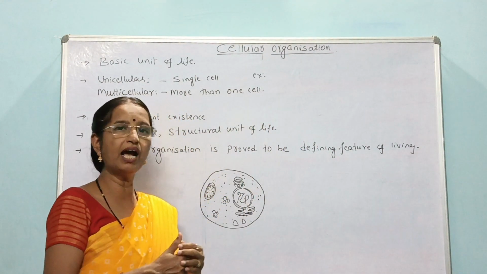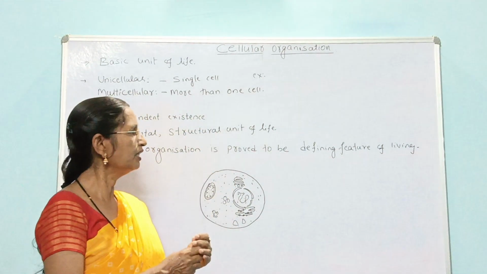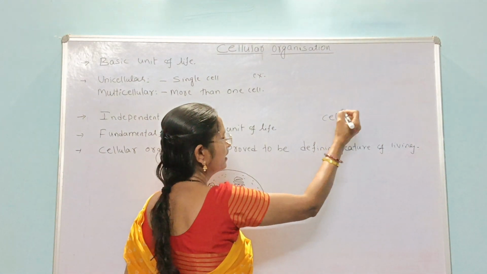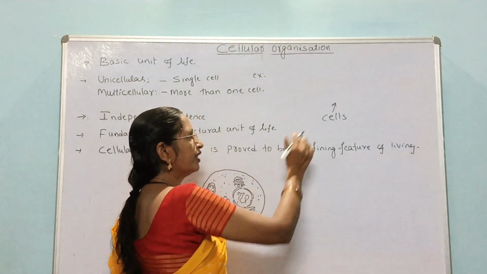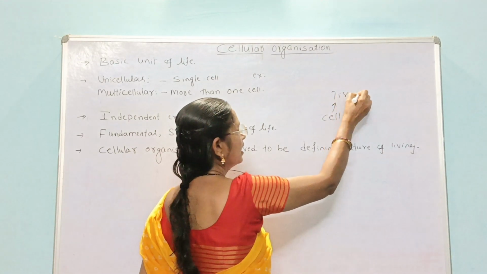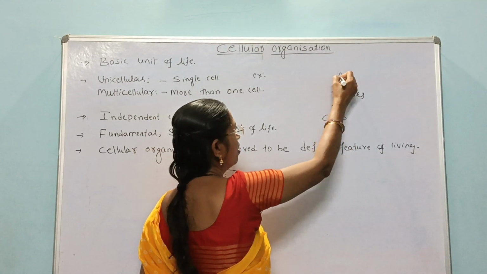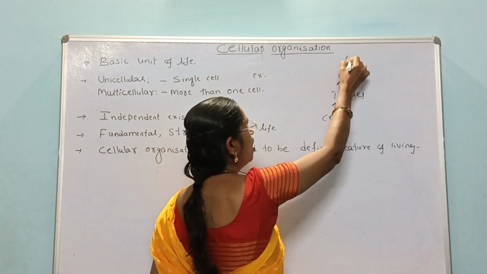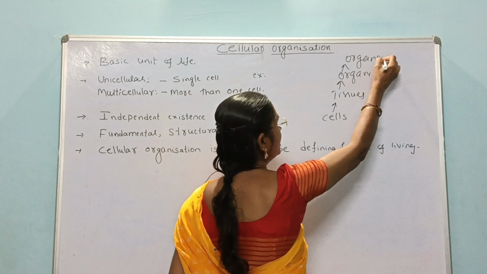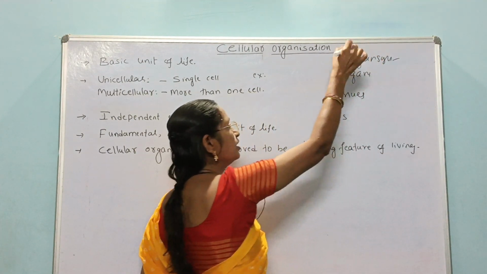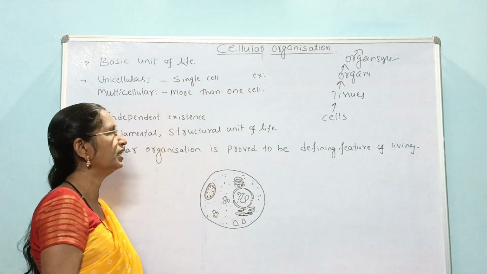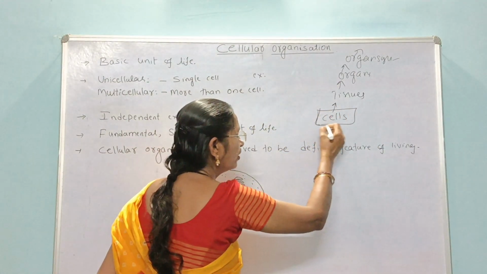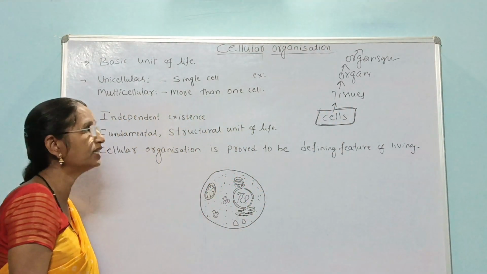If you consider the hierarchy of an organism, it is first made up of a number of cells, and these cells aggregate together to form tissues, and a number of tissues group together to form an organ. A number of organs group together to form an organ system, and organ systems aggregate together to form an individual. But basically, a multicellular organism is also made up of a number of cells only.